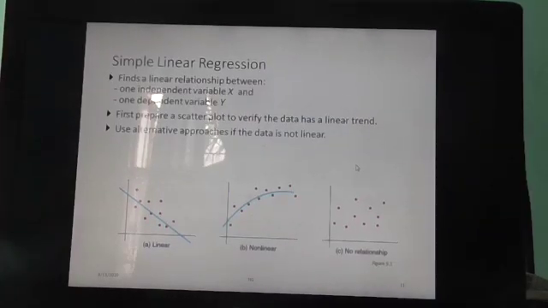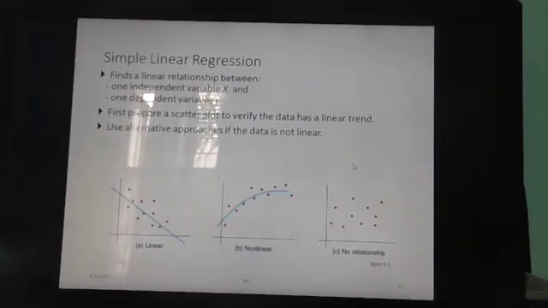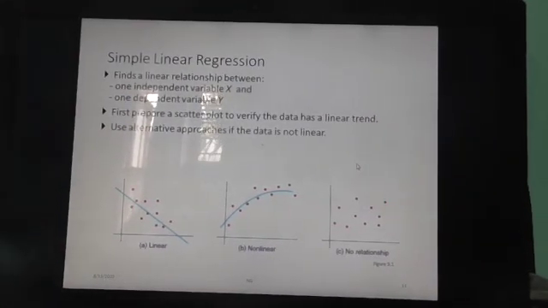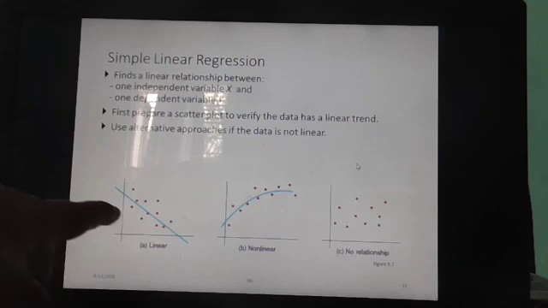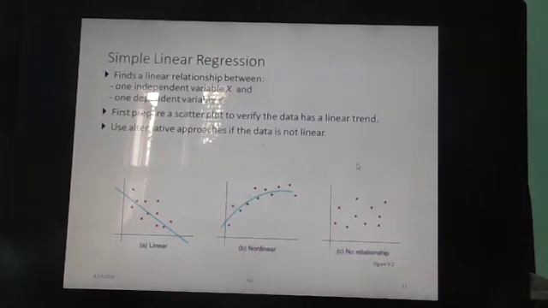So before going into the details of linear regression, let's talk about what is the meaning of linear regression. If we draw the estimating curve as the relation as linear like this, then it's called linear regression. If we are estimating the curve like a function this way, then it's non-linear. And if there is no relationship, the graph looks like this.